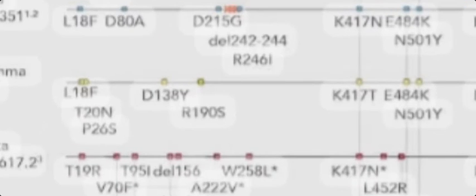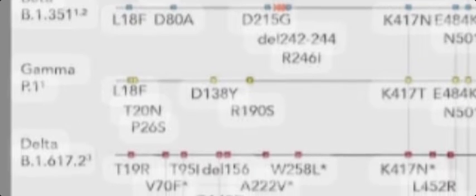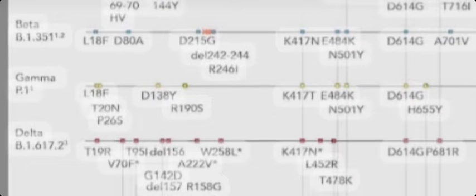Now the alpha variant changed into the beta variant, that is B.1.351. The 351 site is getting converted, then beta converted into gamma at the P1 location, exactly the 471 and 484 sites.